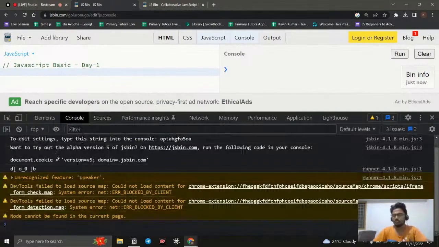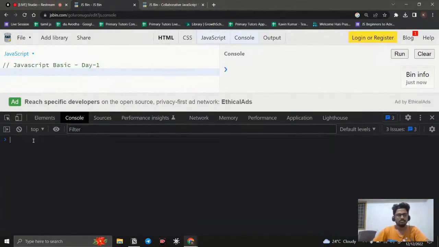Okay, so I just want to work with this console. So what does this console mean? The console is the place where we get our browser notifications, like error messages, warning messages, or anything. And also we can access this console and use it for debugging purposes.